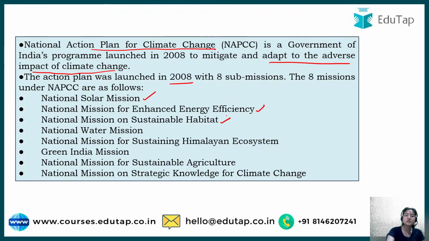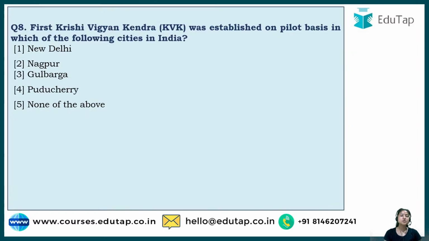Next is National Mission for Enhanced Energy Efficiency, Sustainable Habitat, National Water Mission, Sustaining the Himalayan Ecosystem. These are the names. Green India Mission. These are the 8 sectors that have been made, so that much of the focus would be given to each of these 8 sectors, because they are very important when it comes to climatic change.